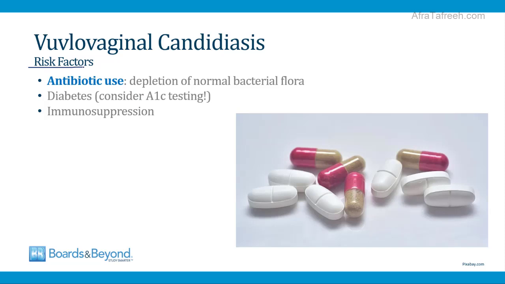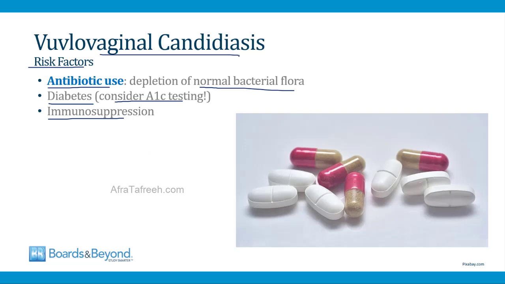So the risk factors for candidiasis are anything that allows Candida to grow excessively. The classic cause is antibiotic use. This depletes the normal bacterial flora of the vagina, and it allows overgrowth of Candida. Diabetes is also a risk factor. Patients who are diabetic are immunosuppressed, and this can allow Candida to grow excessively. And so in any woman who develops vulvovaginal candidiasis without an obvious risk factor like antibiotic use, you should consider measuring her hemoglobin A1C, because this is the way diabetes is sometimes initially diagnosed. And then besides diabetes, any cause of immunosuppression can lead to overgrowth of Candida and vulvovaginal candidiasis.